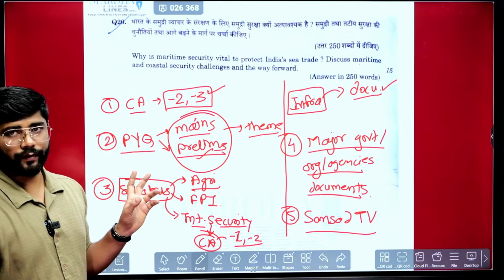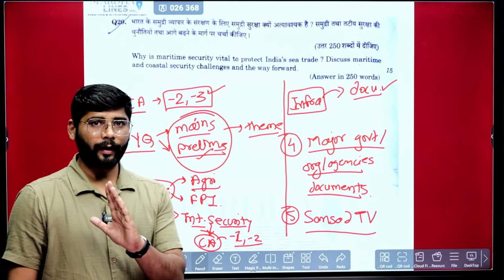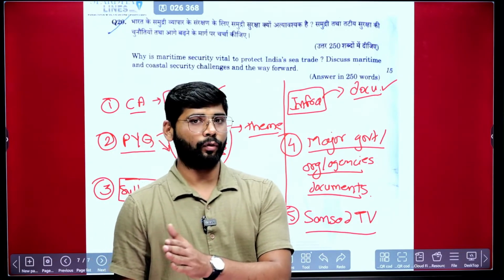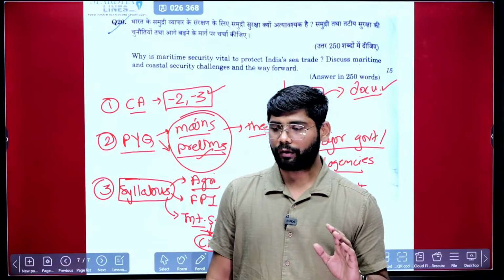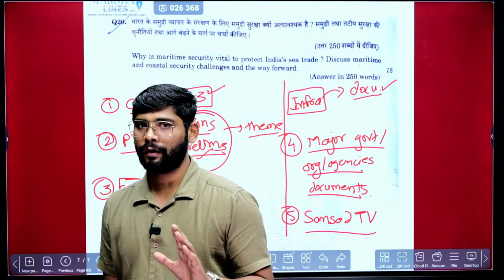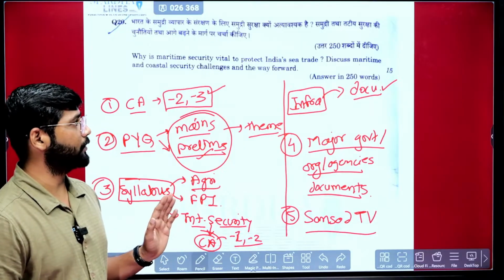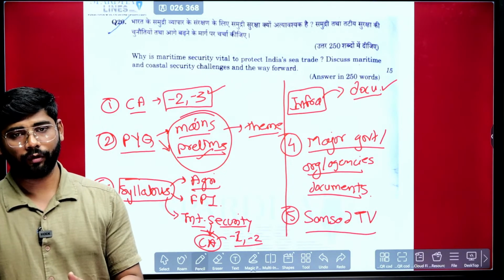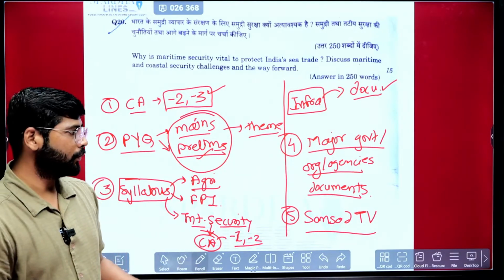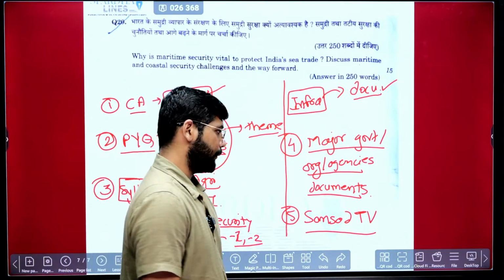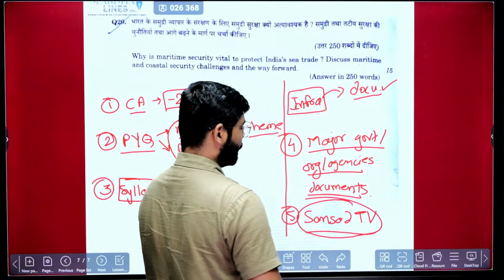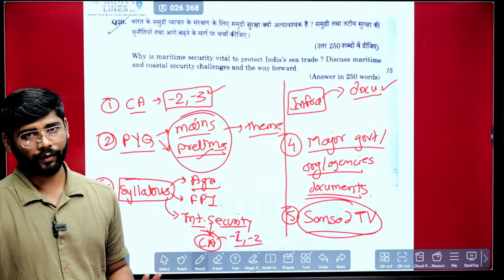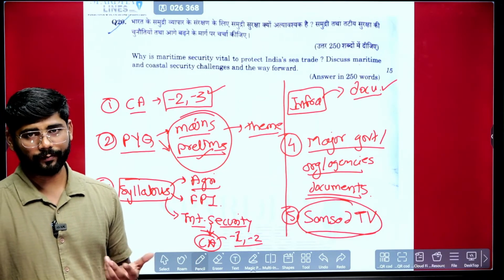Because if you see the questions this year, the person who is well prepared for GS3 will write all the questions, and there would be a minimum of 3,000 to 4,000 people out of the 10-15,000 writing who will be well prepared. So everyone will write these questions and answers. But if you want to outperform or be first among them, then what do you need to do? Value addition, and the major source of value addition is Sansad TV. If you start following it now, you will have good value addition content, and there you will also get many examples and best practices.